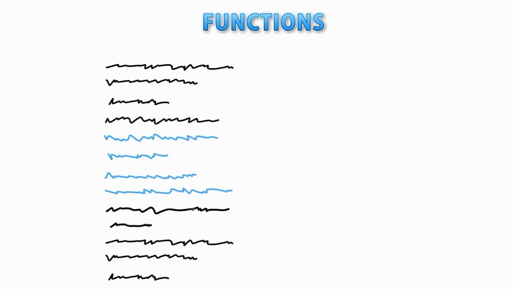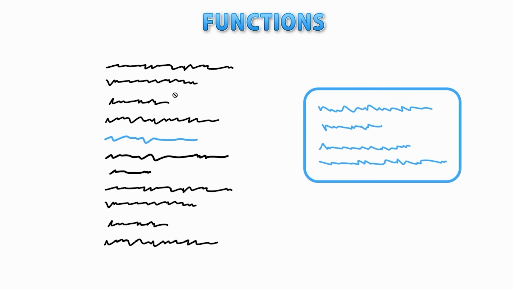So let's say over here we've got a bunch of code. This is all in just one main function. This is our entire program. But instead we can build like this. We basically put some code in a separate box, so this is going to be our function. And then we can easily call that function, meaning run the code inside that box by just calling one line of code.